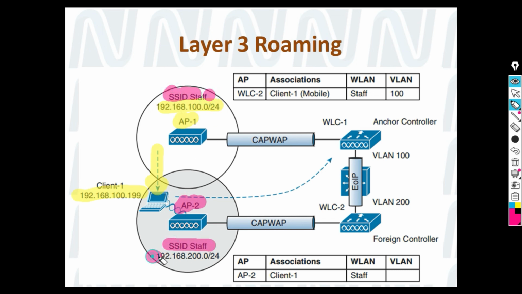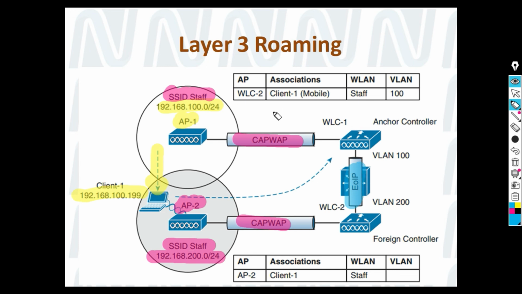But can you notice the difference in the VLAN? The VLAN is different from AP1. Now, instead of just two CAPWAP tunnels, there is one more tunnel coming into the picture, named EoIP.